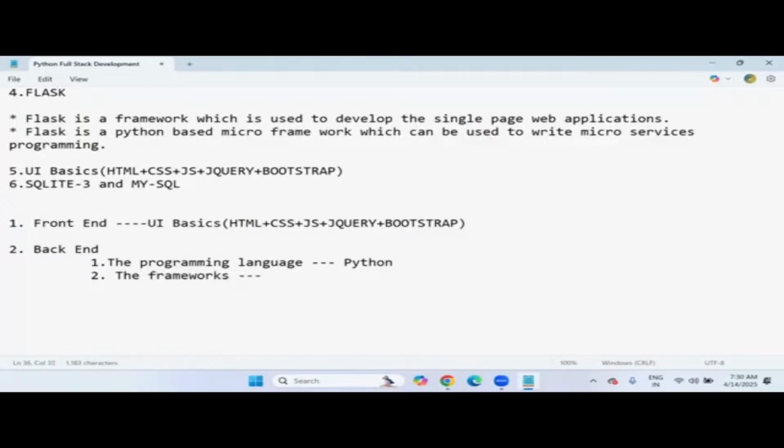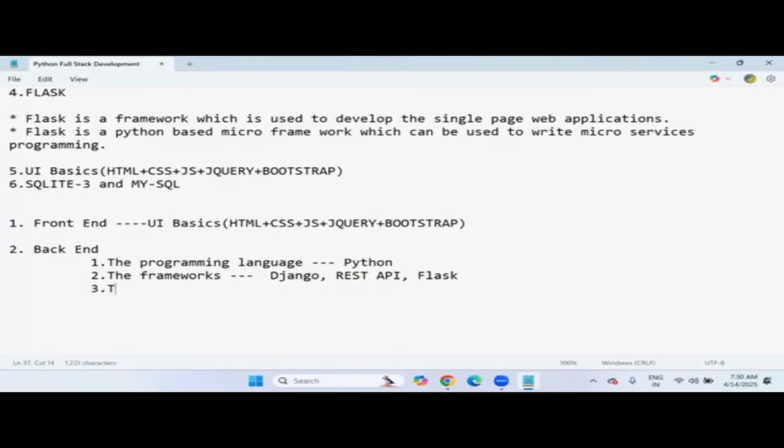Frameworks means a set of rules and specifications we have to follow while developing web applications in Python full stack development. So what are the frameworks we are going to cover? Django framework, REST API framework, and then Flask framework. These are the frameworks. Next, the database.